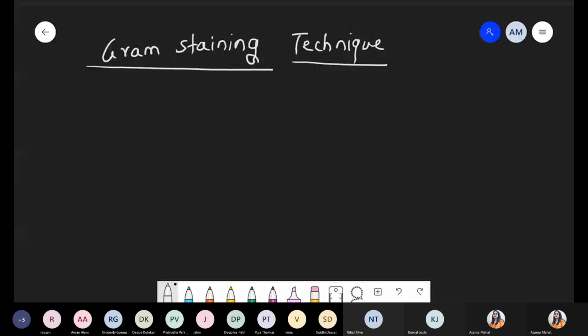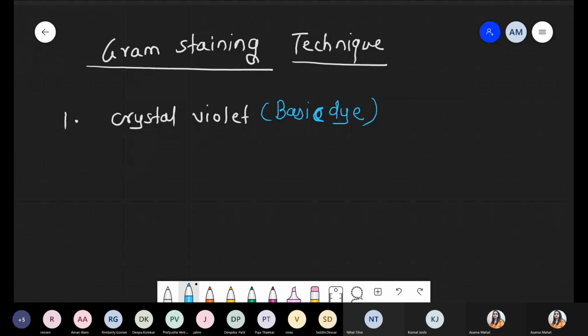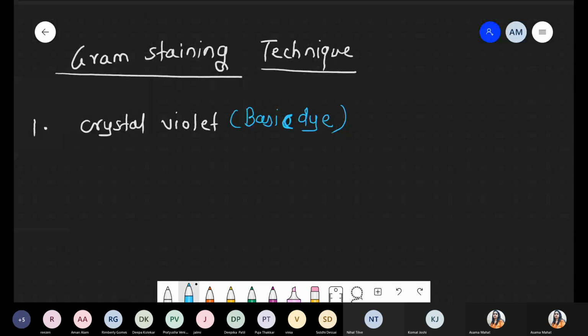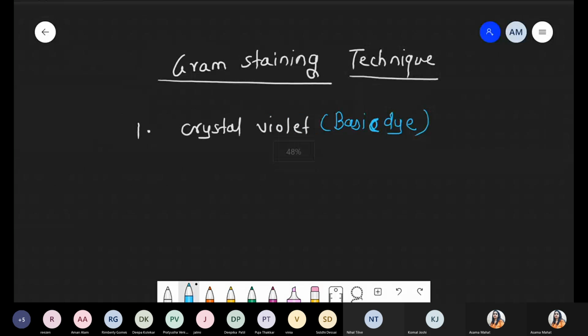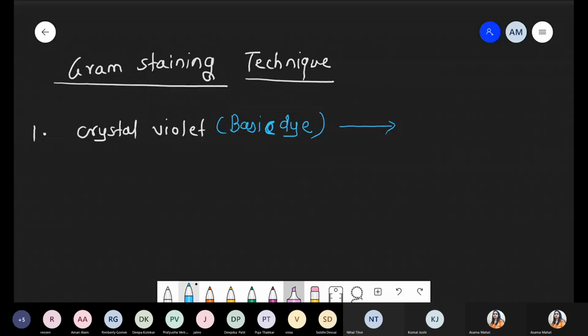For the gram staining technique, first of all, the scientist used the first stain, crystal violet. Crystal violet is a basic stain, or simply a basic dye. Now, when crystal violet is applied on the bacteria under the microscope, all bacteria look purple in color, because crystal violet obtains the violet or purple color.